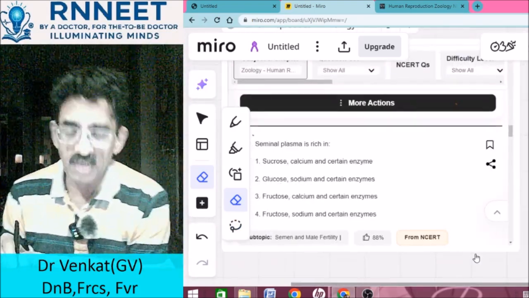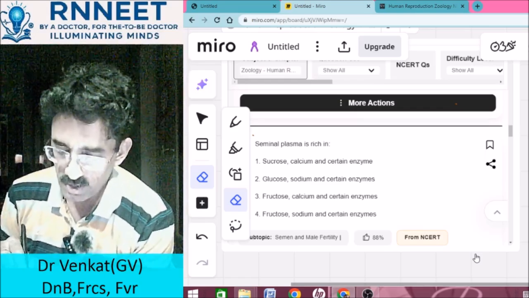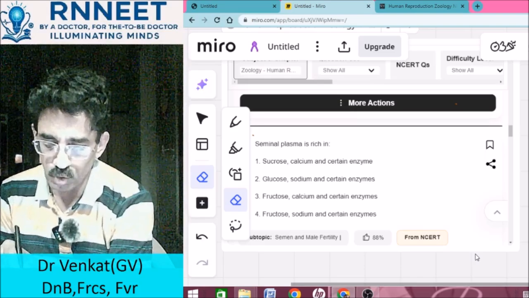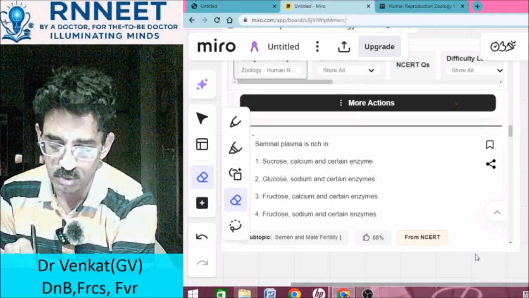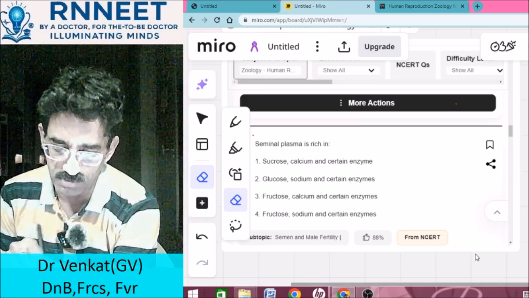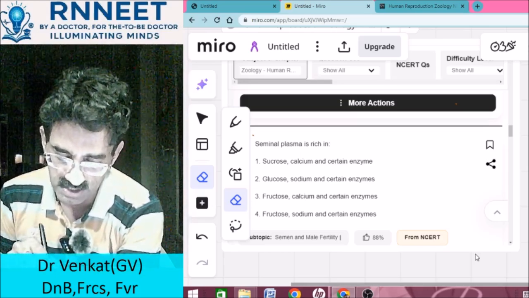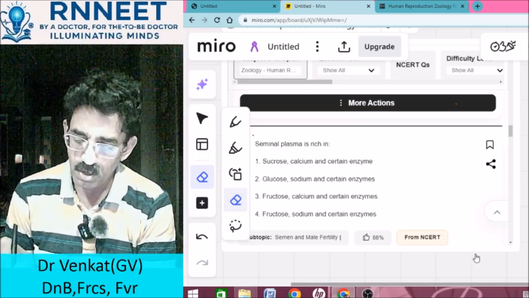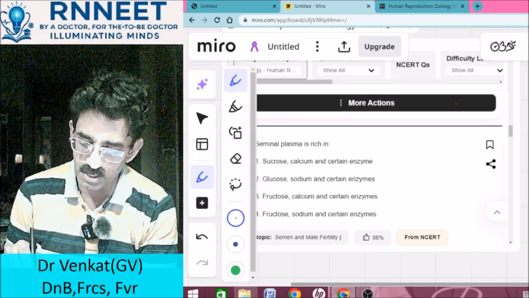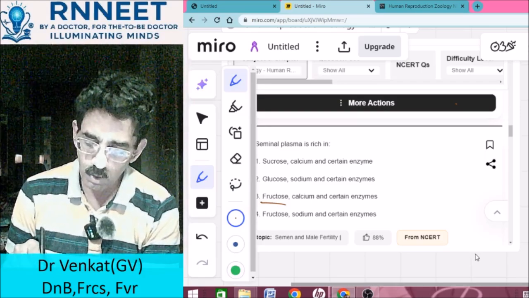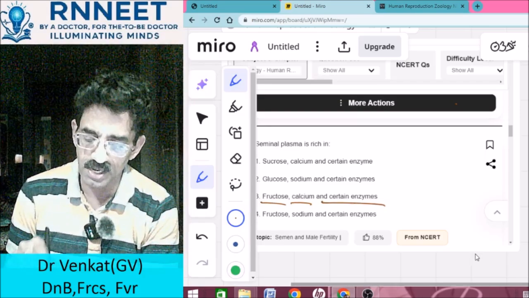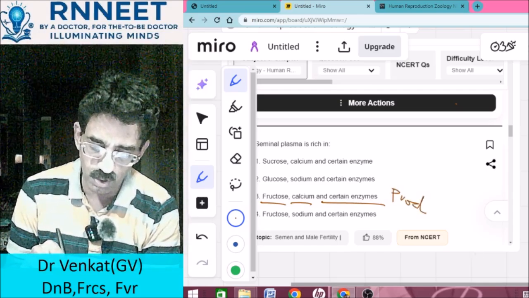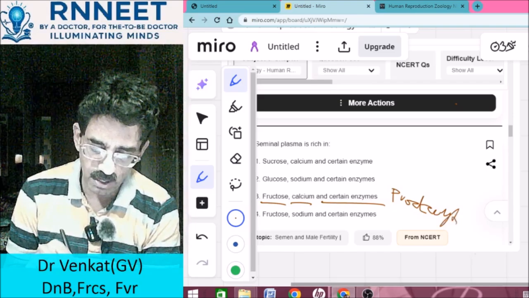The seminal plasma is rich in. Now you have asked about the seminal plasma, which is what does it contain? It contains sucrose, calcium, certain enzymes, glucose, sodium, fructose. You know that the answer is specifically seminal plasma. One of the main things that is present in it is fructose, also calcium and certain enzymes. What type of enzymes? Proteolytic enzymes. Okay, they do contain proteolytic enzymes.